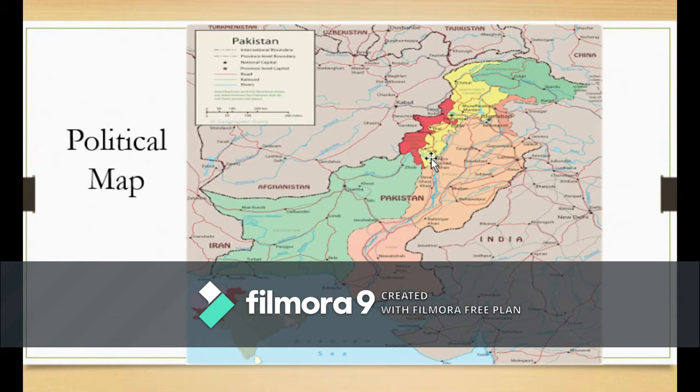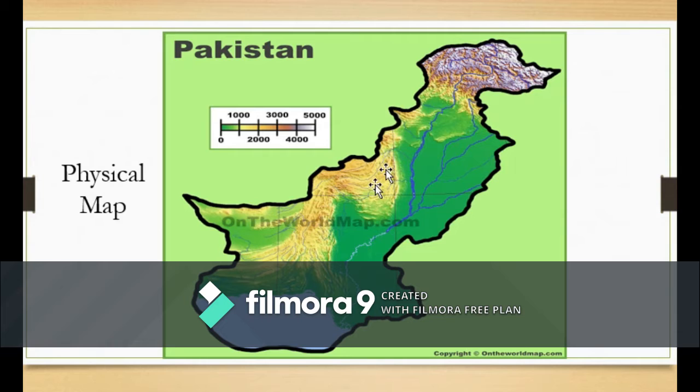Okay, so the next type of the map is the physical map. Physical map is that kind of map that shows all the physical features that are present on that map. For example, in this map you can see here, you can see the water body, the land body, and you can see some of the plain land and the plateaus, the mountains. So it is all about the physical features of the earth. The physical map will not include the information regarding the boundaries of countries or maybe the cities, towns. It will only include the information regarding the physical features.